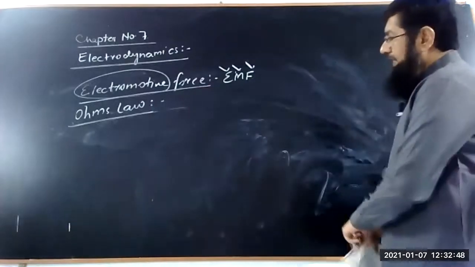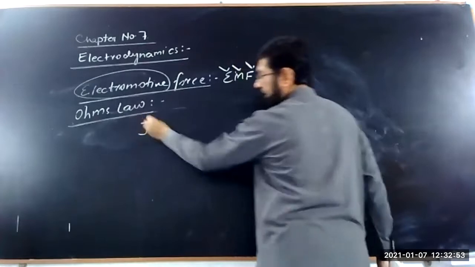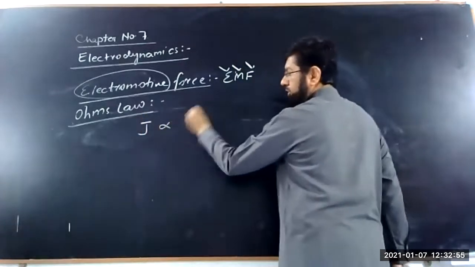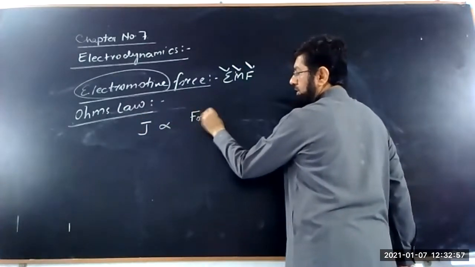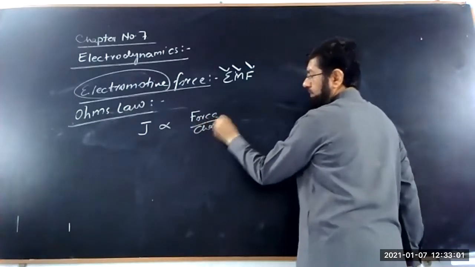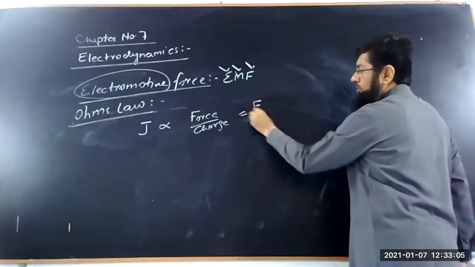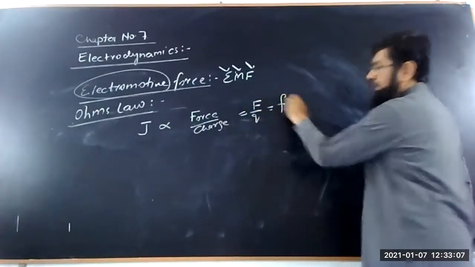So we can say that the current density J is directly proportional to the force per unit charge, which we call F upon Q, or small f.